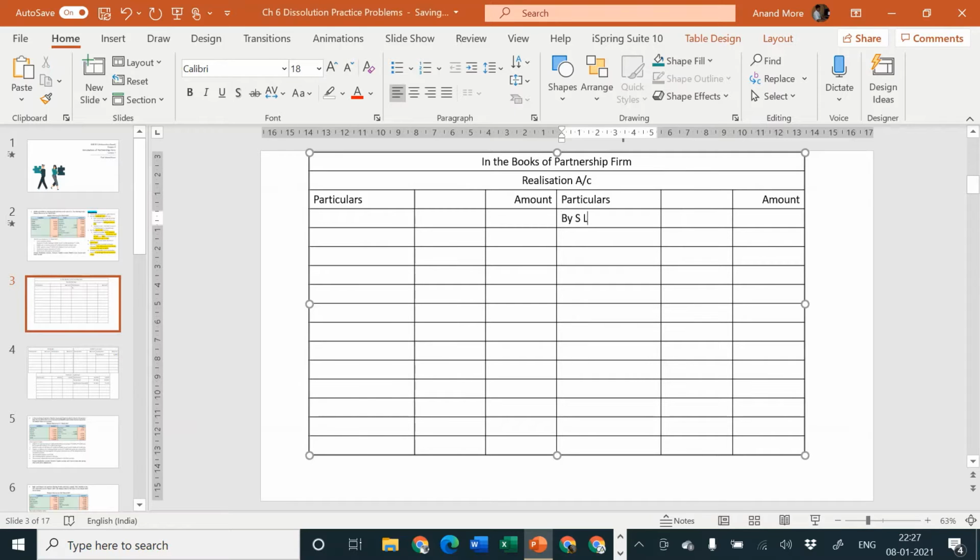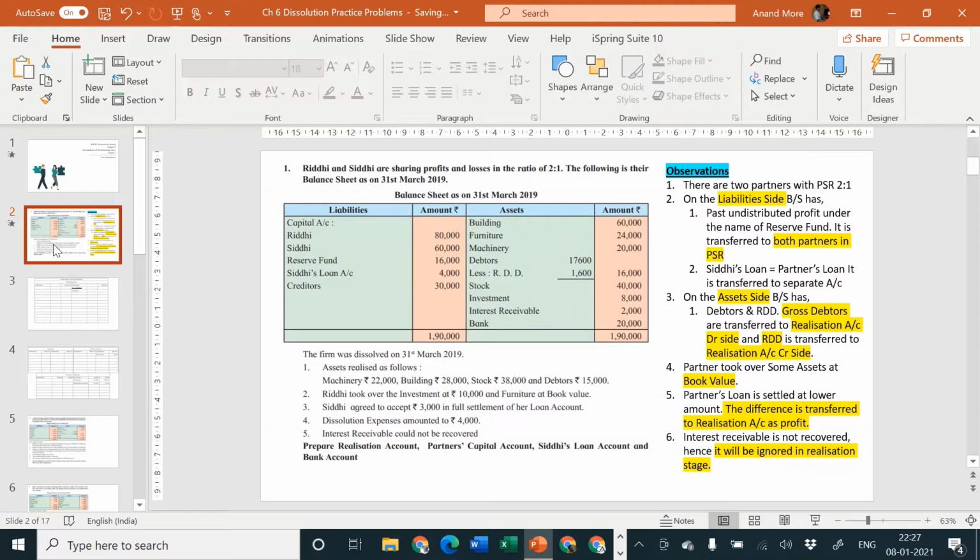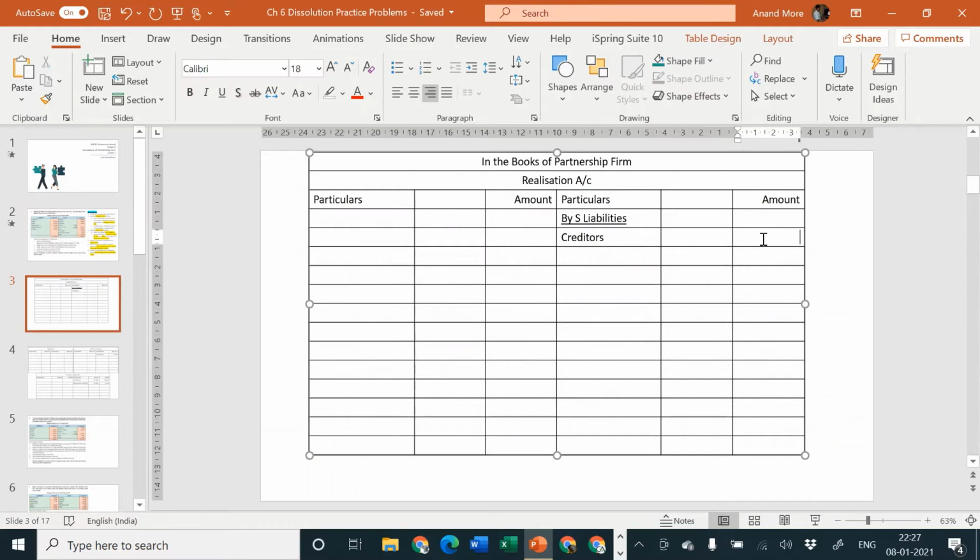I'll write here by sundry liabilities. By sundry liabilities I'm going to underline the same, and then I'm going to write here creditors. But fortunately, coincidentally, there is only one single liability of rupees 30,000. So we are going to directly write in the outer column 30,000. I hope it is clear to all of you. 30,000 is directly transferred to the outer column.